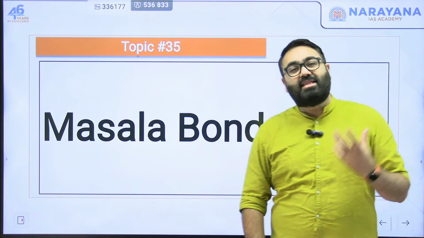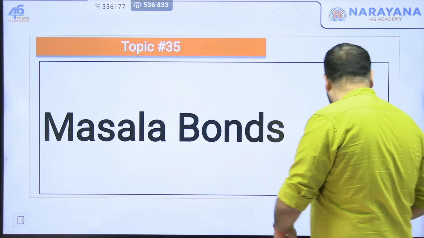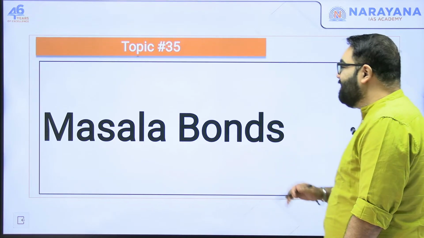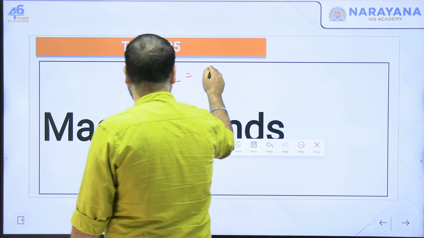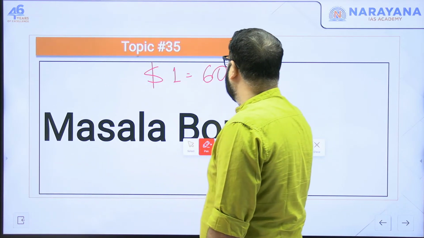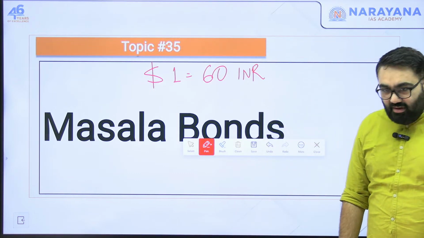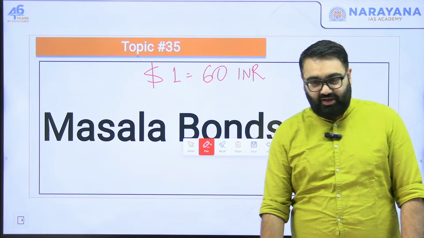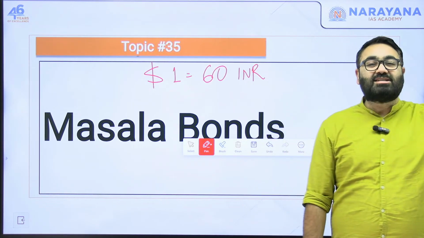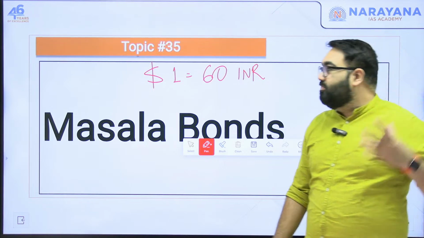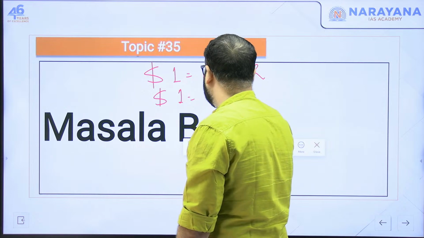The problem with that usual system is that, let's say at the time the loan was given, $1 was equal to 60 rupees. Now when the loan is being repaid, let's assume $1 has become equal to 85 rupees.